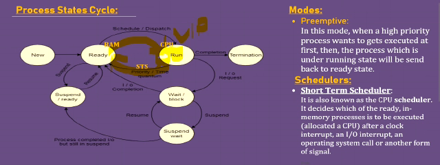This is the second case I have discussed here. The scheduler we used is the short-term scheduler, and the mode is preemptive mode with disturbances. With disturbances in the sense that when a high priority process wants to get executed, the low priority process which is under execution stops execution and goes back to the ready state. This is the second case, and let's discuss the third case, the medium-term scheduler.